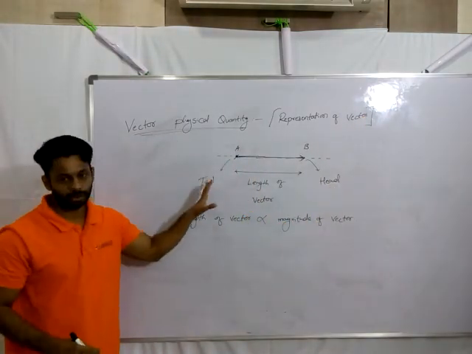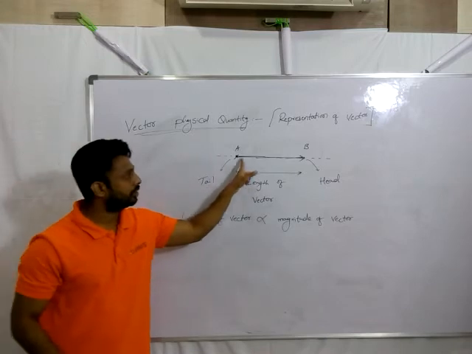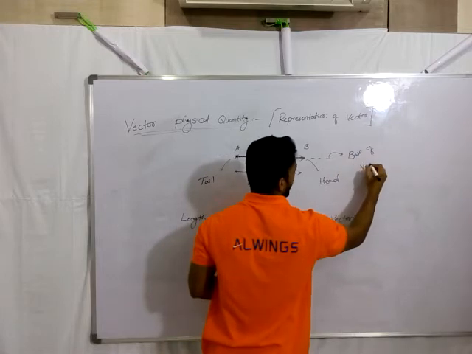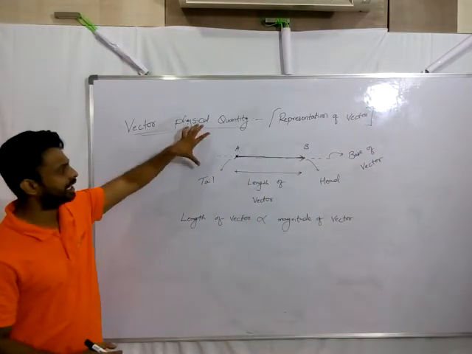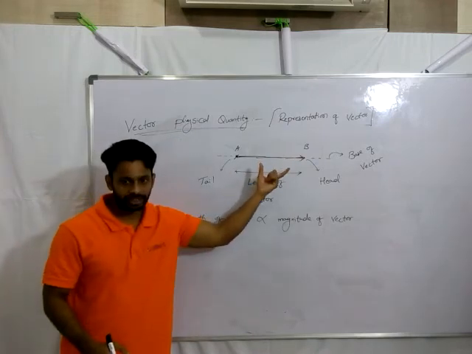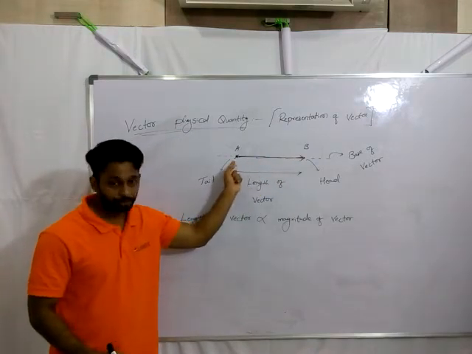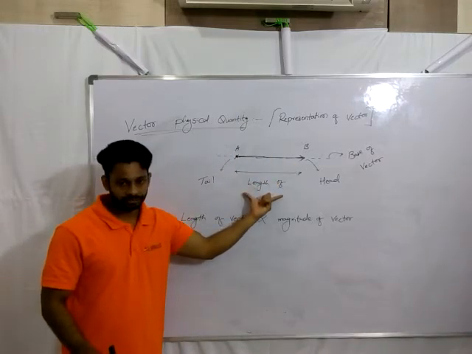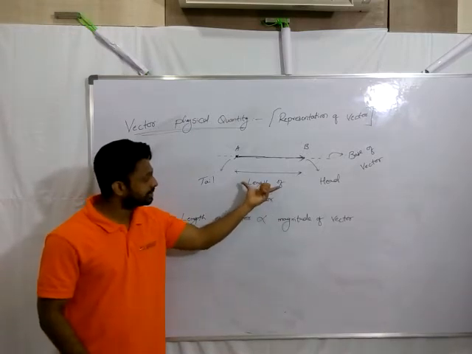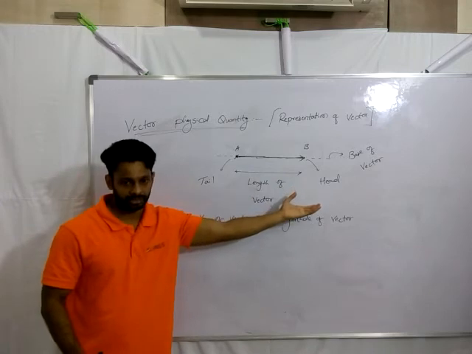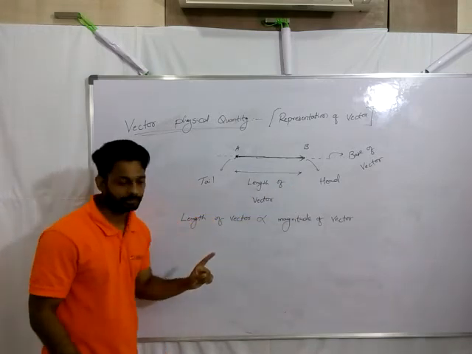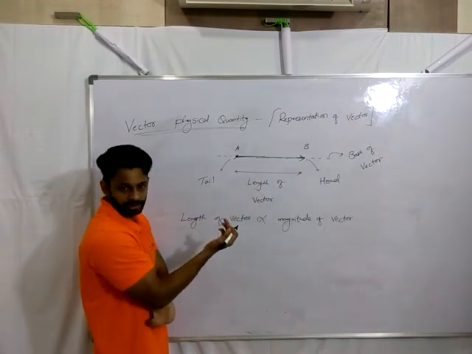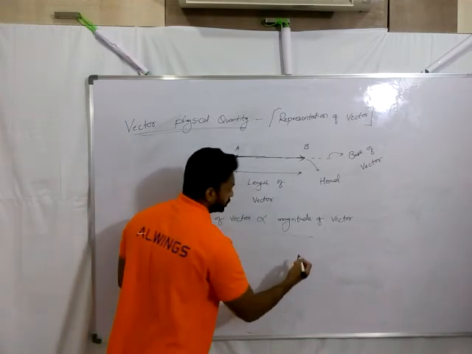Any vector is represented likewise. Whatever the dotted line is, we call it the base of the vector. We should be aware of all this terminology. The line on which the vector lies we call the base of the vector. Then there are the initial point or tail, the final point or head, and the length of the vector. In some cases the length of the vector can be equal to the magnitude of the vector, but not always. I repeat this point, guys, be clear. Sometimes it may be equal to the magnitude, but not always. One thing is for sure: both should be proportional.